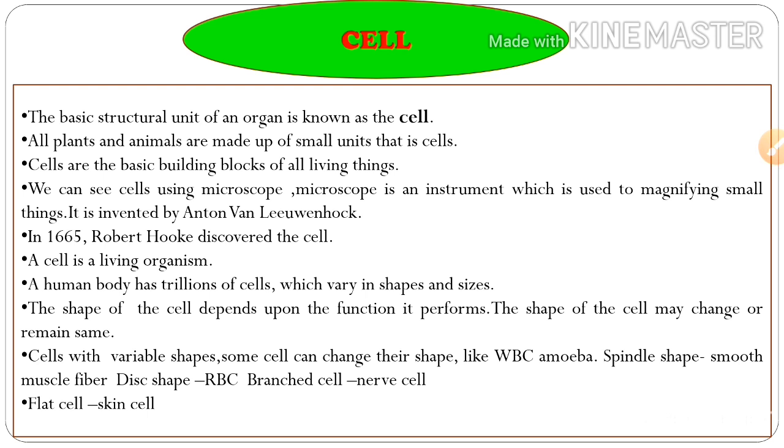So spindle shape is a smooth muscle fiber. It's like a thin human finger. Disc shape, it's round. Branched cell, it's a nerve cell, neuron. Next one, flat cell, example, skin cell.